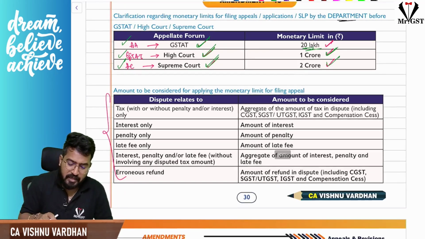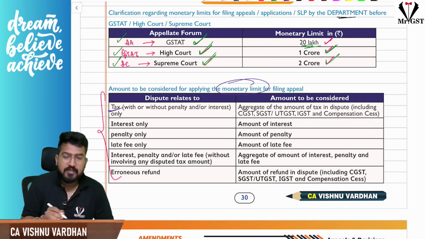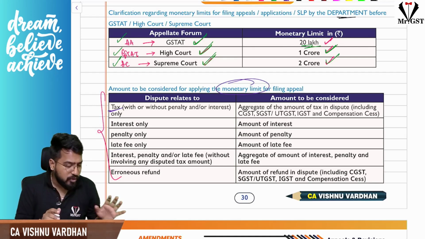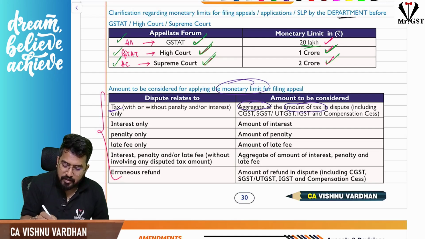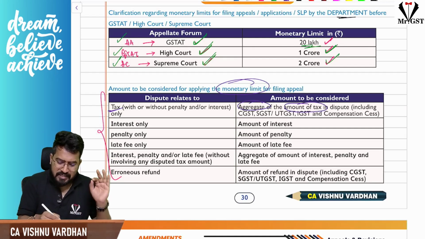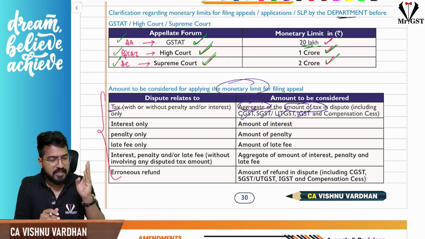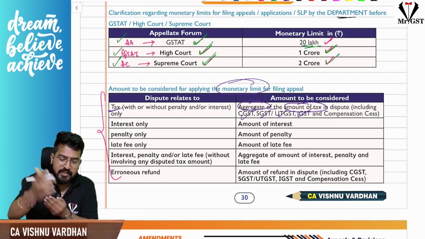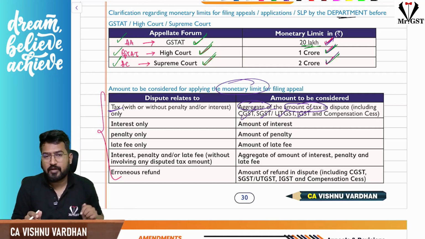And when you are considering the monetary limit, please be careful. If the dispute is with respect to tax, interest, late fee, penalty, all these things, you ignore everything and just take the tax. That amount only you consider, the aggregate amount of taxes, CGST, SGST, all that. If that is exceeding these limits, then only the department can go for an appeal.